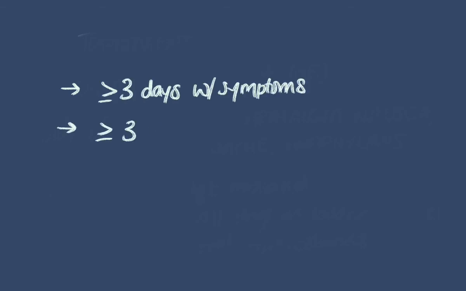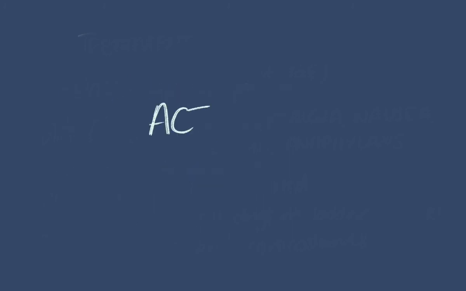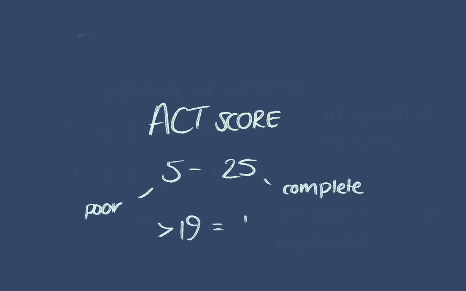What about asthma that's poorly controlled? Well, here are the definitions, where you have 3 or more days a week with symptoms or with required use of a SABA, or 1 or more nights a week with awakening due to asthma. The ACT score is an assessment of asthma control, where over 19 suggests well-controlled asthma.